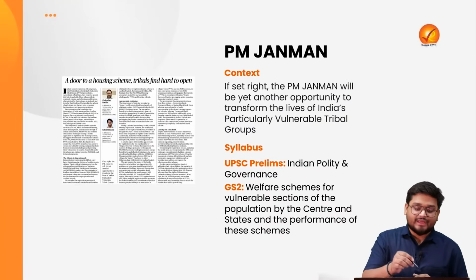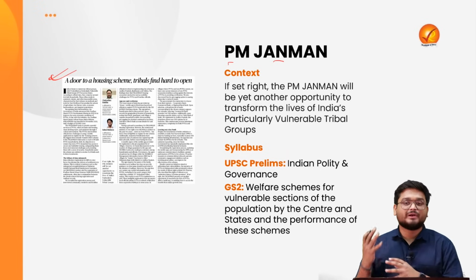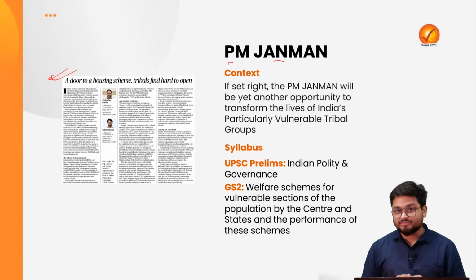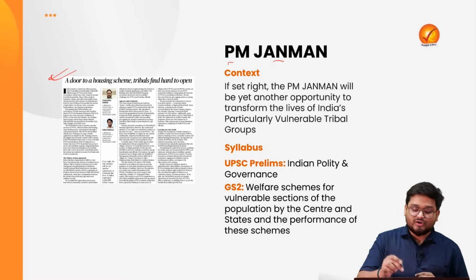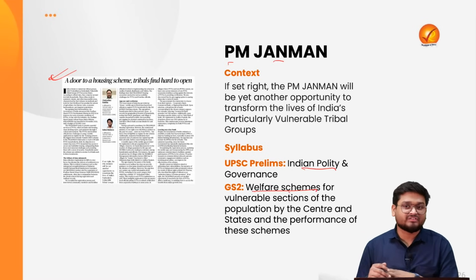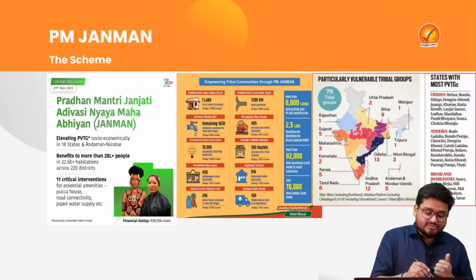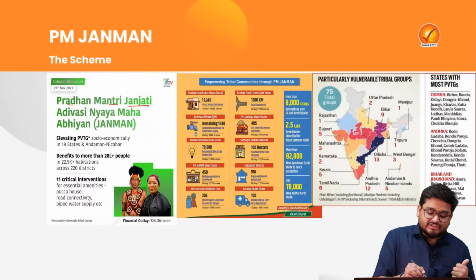In the next one, we'll be looking at the PM JANMAN scheme because this editorial is talking about this particular scheme and some of the defects of the scheme too. Now here, for Indian polity and also for the various welfare schemes and policies for the vulnerable sections, we have to look at the same. This particular scheme is known as Pradhan Mantri Janjati Adivasi Nyay Maha Abhiyan.